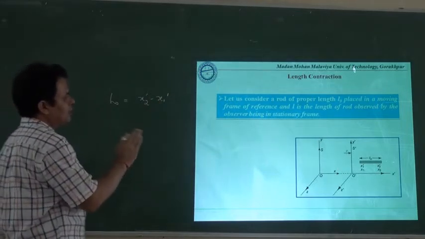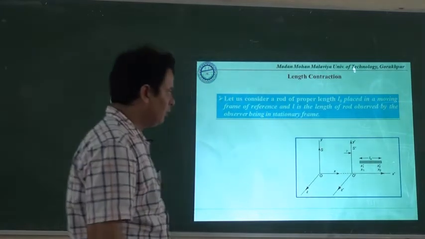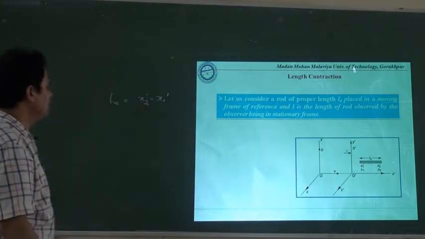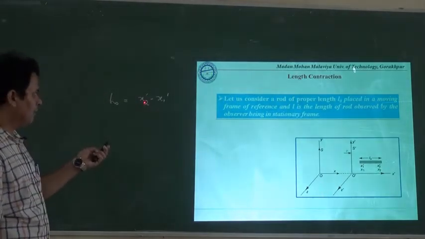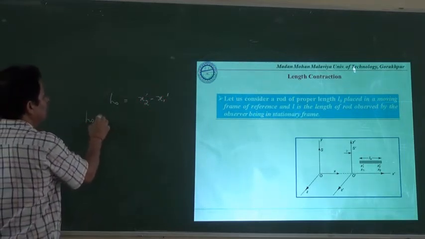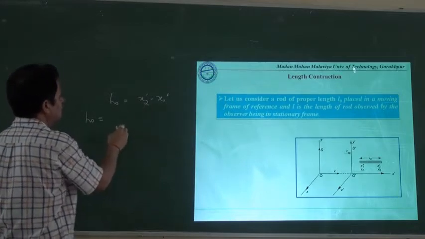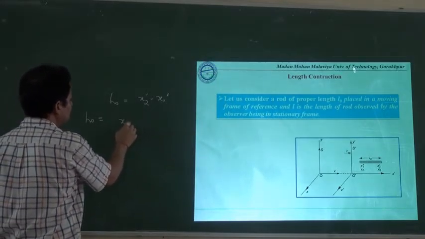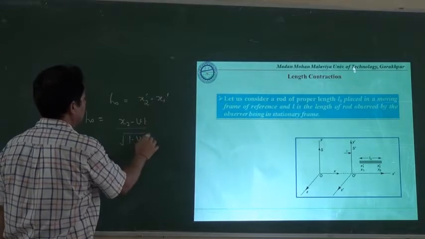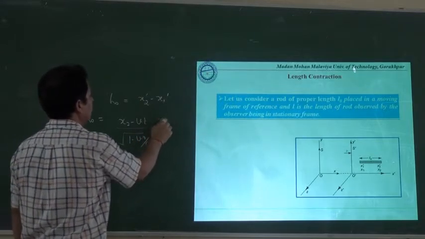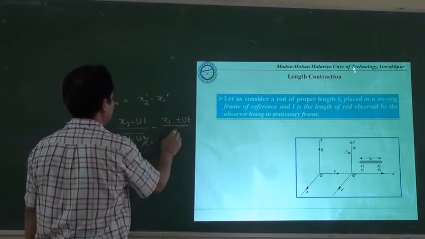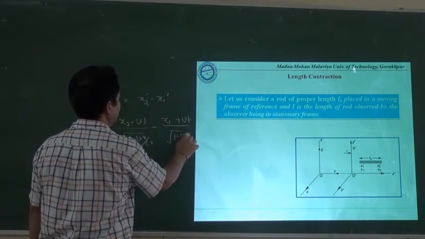And if we try to transform this information for the observer in the static frame of reference, then we have to apply the transformation equation for this x2 dash and x1 dash. So here we will have L0 is equal to x2 dash, that is x2 minus vt divided by under root 1 minus v square upon c square, minus x1 minus vt upon under root 1 minus v square upon c square.